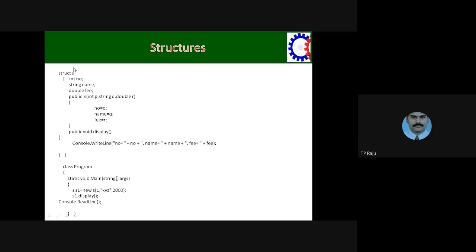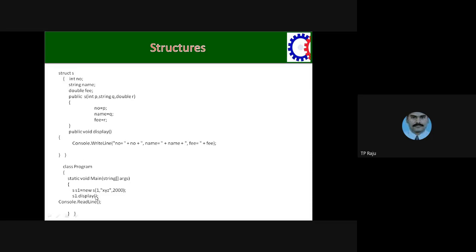Okay, next, in this example, you are creating no, name, and other members. Public, yes. See here, you are defining a parameter constructor, not an empty constructor. Here you are putting parameters P, Q, and R. To those parameters you pass the values. Those values you store in the members. Then display function displays the values of those members.